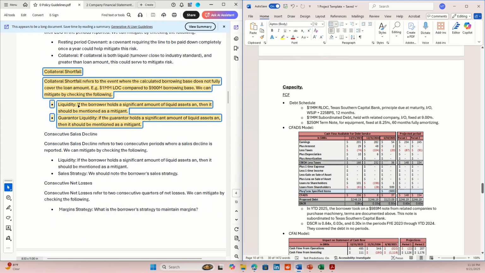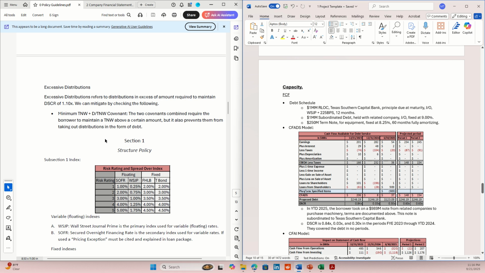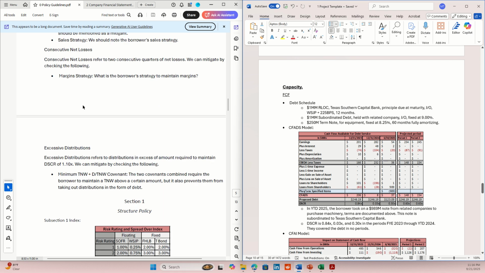And I need to add another one. Yeah, I'm going to add another one eventually. Not this semester, but next semester.